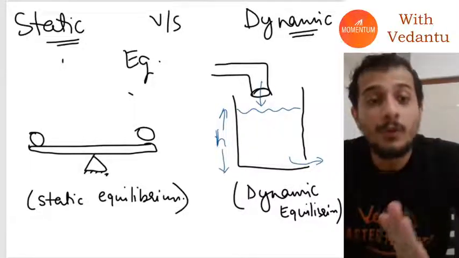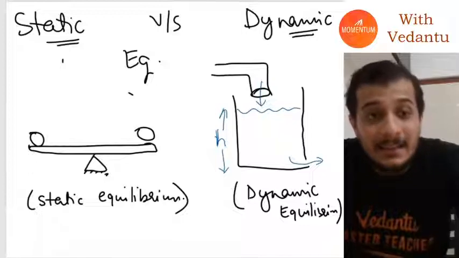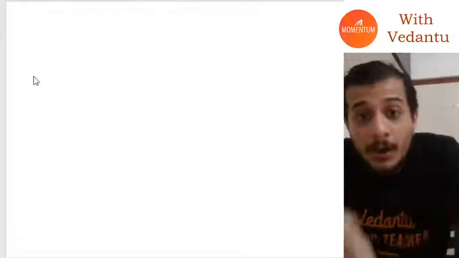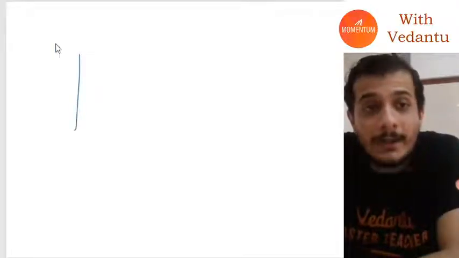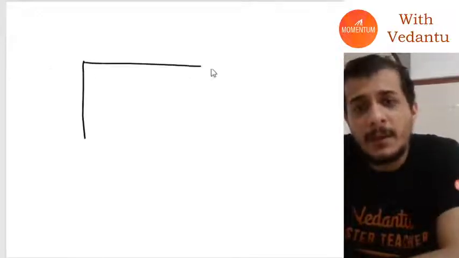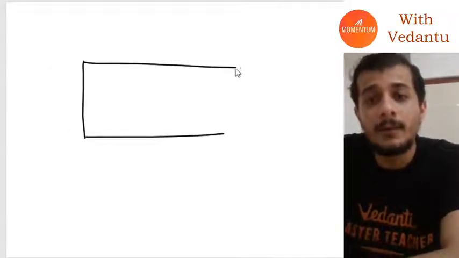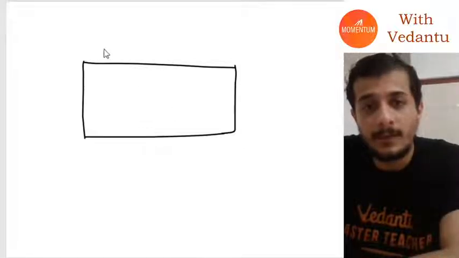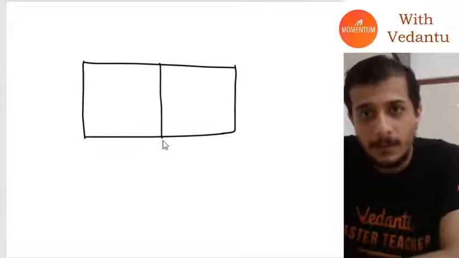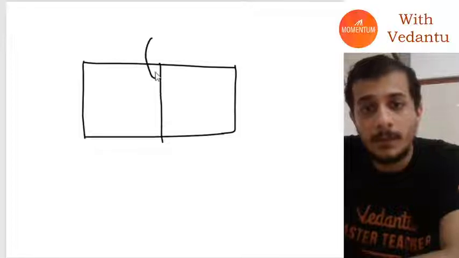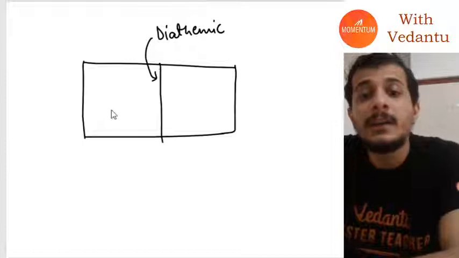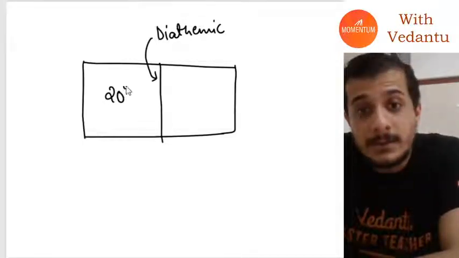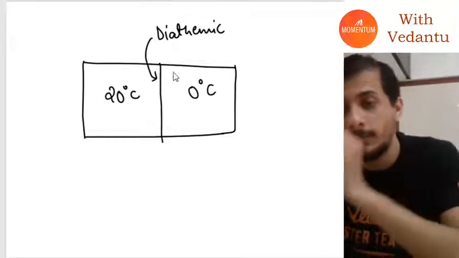Now you have to understand that similarly, in case of thermodynamics, the equilibrium between two systems is also a dynamic equilibrium. What do I mean by this? Everybody knows that if I have a system, let's say a container with a wall in between, this wall is a diathermic wall. Here I have a gas at temperature 20 degrees Celsius. Here I have a gas at temperature 0 degrees Celsius.